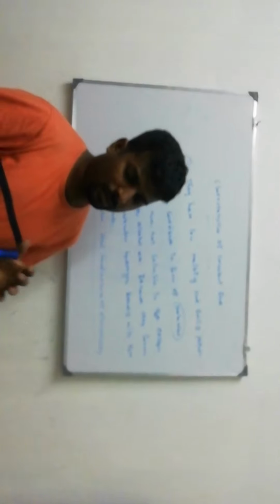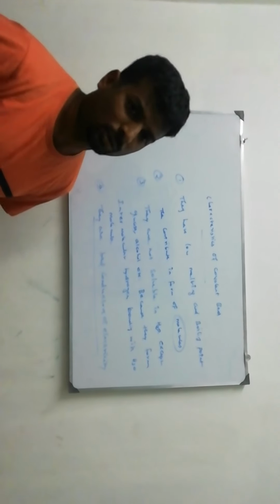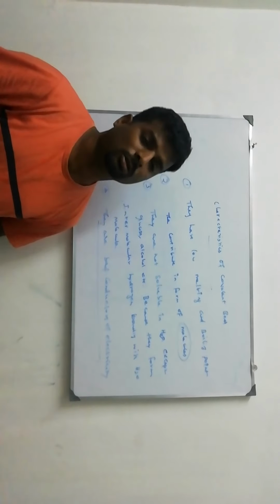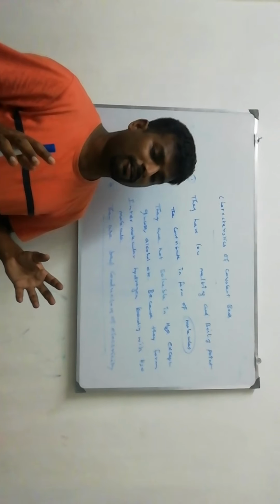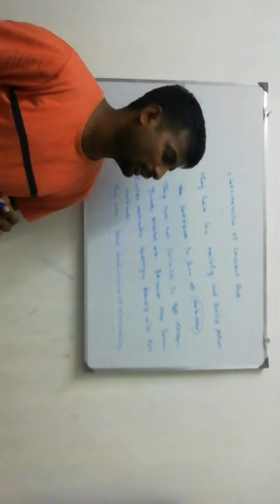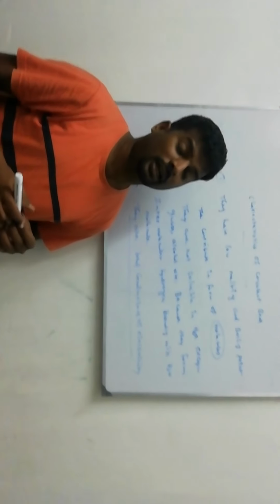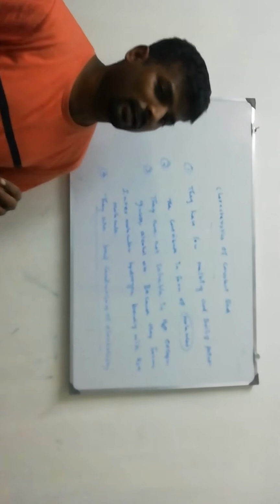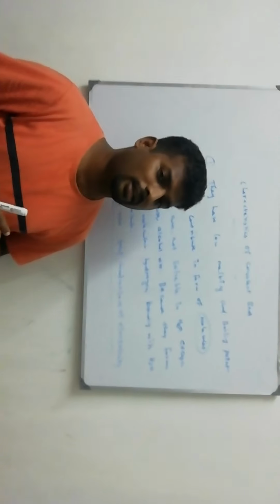In covalent bond, they are present as molecules, like chlorine Cl2, N2, diatomic molecules. In them the valence is satisfied. There is no extra electron for conducting electricity. They themselves lack electrons, so they share their electrons.